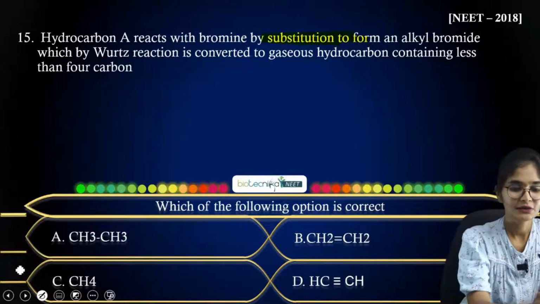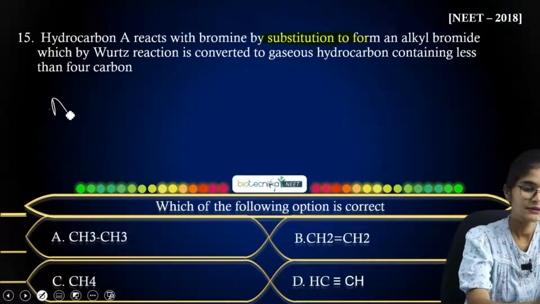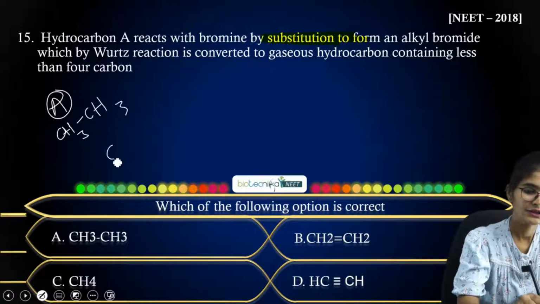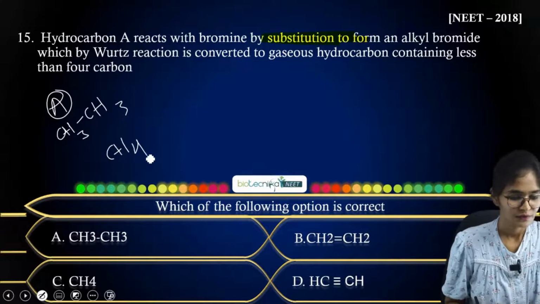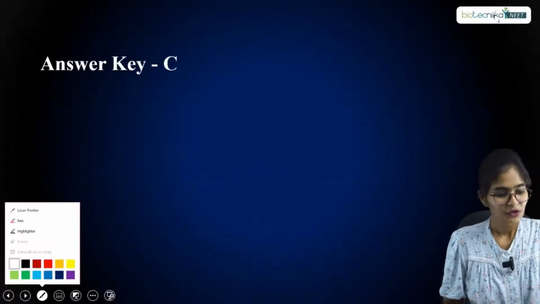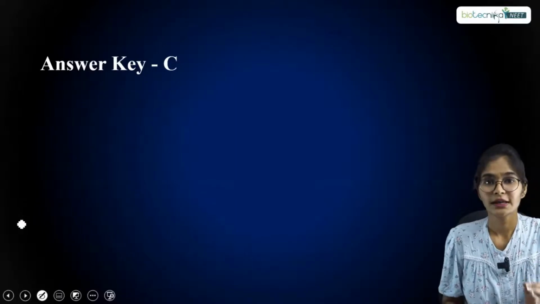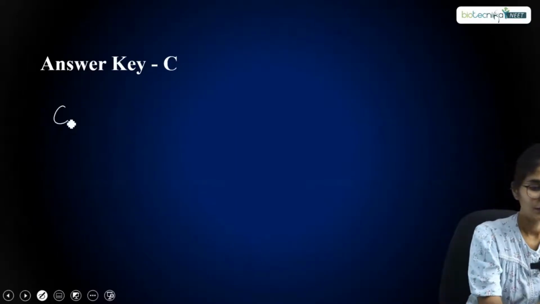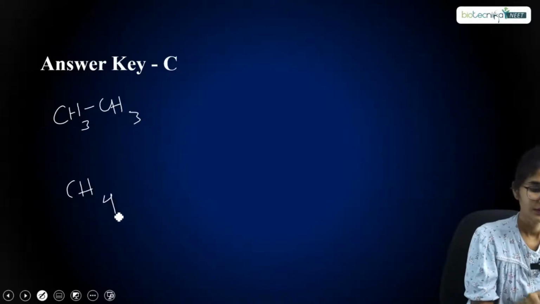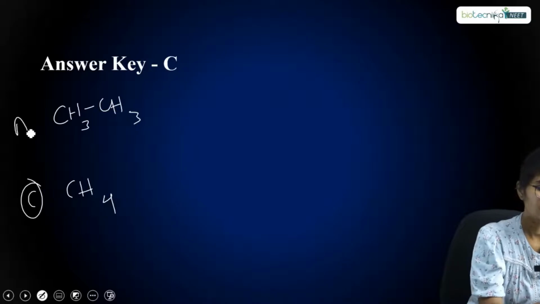I will try to solve here. Consider this is hydrocarbon A. If it is CH3 and CH4, we'll solve in the next slide itself. The answer will be option C here, but I also want to show with respect to both A and C. Now you have your CH3 and you have CH4. This is your option C and this is your option A.